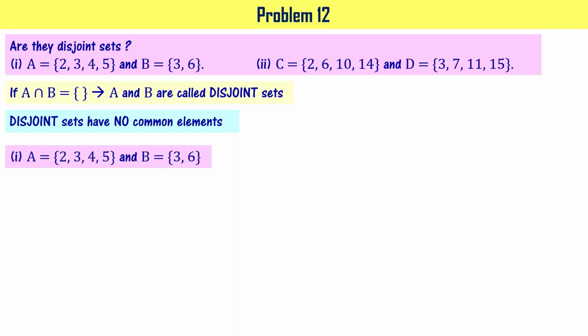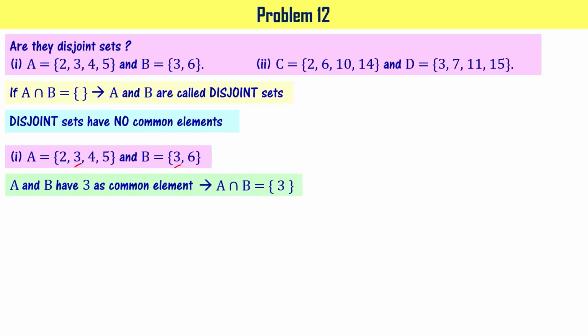Now let's see A intersection B of those two sets given. As you see here, 3 is common in both the sets, right? So A intersection B is going to be a set containing only one element, that is 3. Since it is not a null set or empty set, we can say that A and B are not disjoint sets, right? Now let's go to the next part.